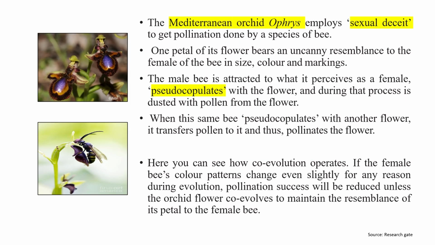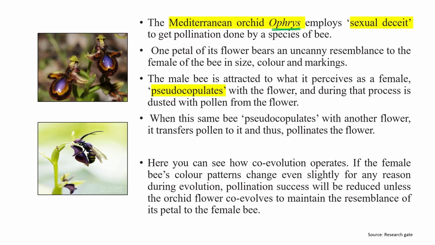Another very interesting example is the Mediterranean orchid Ophrys, which employs sexual deceit to get pollination done by a species of bee. As you can see in this particular picture and this one, both things are a little bit similar.